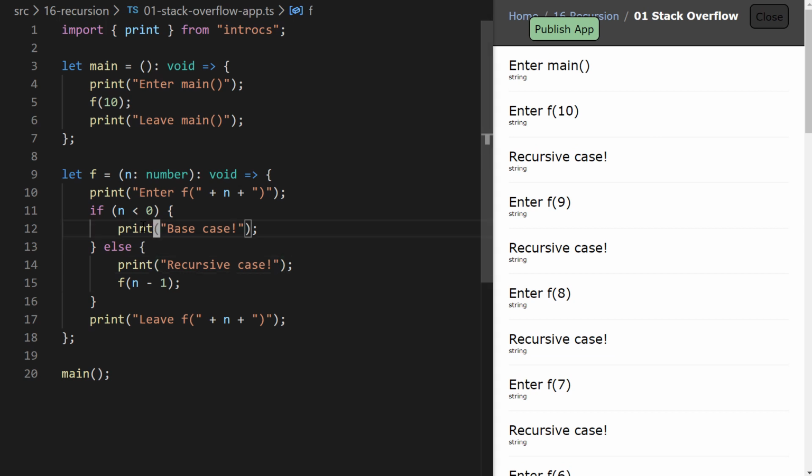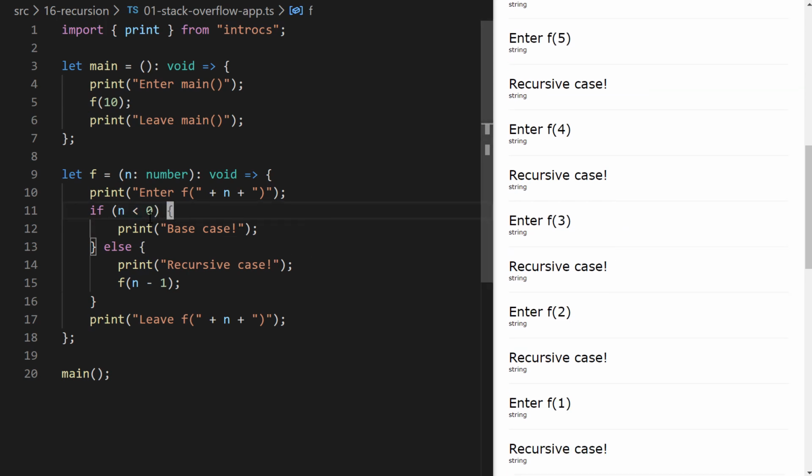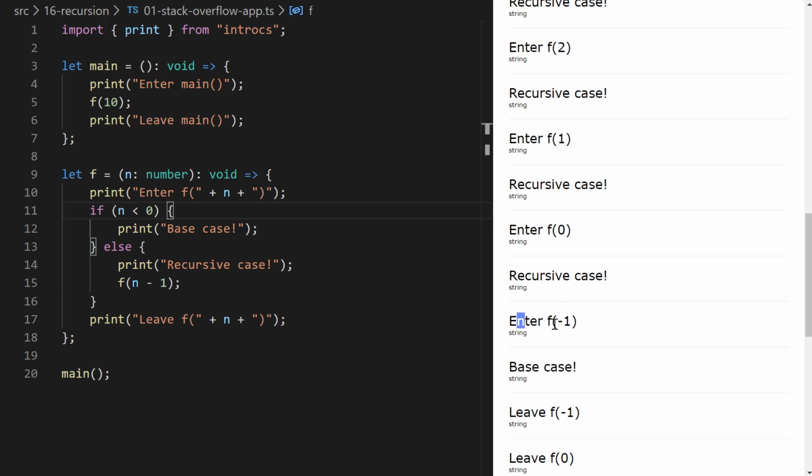And what I want to point out is this is our base case, right? So this is the condition in which when n becomes less than 0, that is when we're going to reach the base case. So this is actually a slightly different base case than we saw in a previous example where n was less than or equal to 0. This time around, notice -1 was going to be when we actually hit that base case, not 0 itself, right?